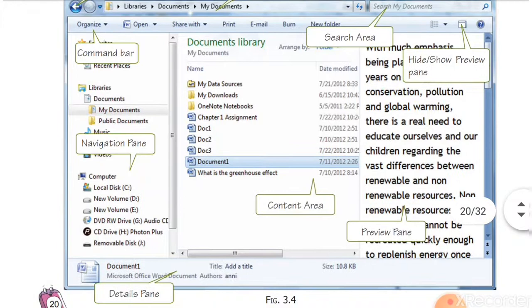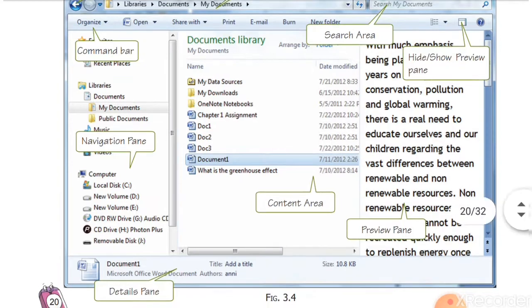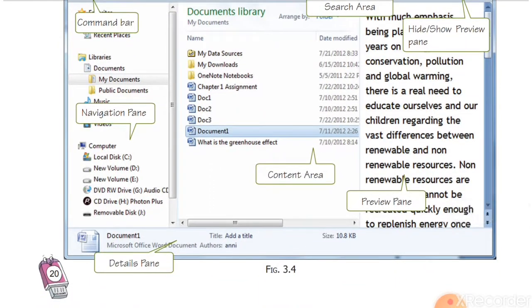After that, see here, command bar. Means here you will see the menus, command bar. Next one is navigation pane. This pane, see here a bar, horizontal scroll bar or vertical. Here is a navigation pane. The first part is known as a navigation pane.